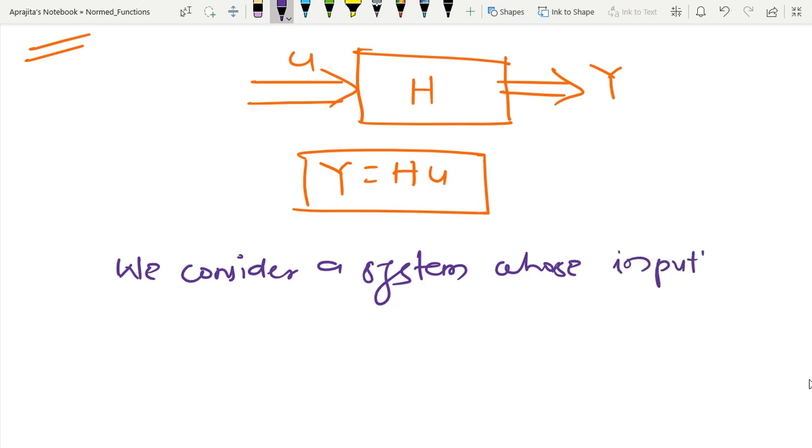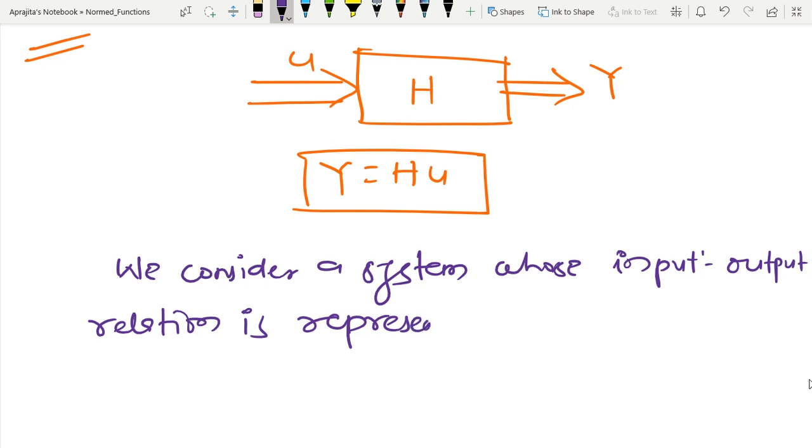I am not considering the intermediate state. I am just going to talk about the input and output relation, which is represented by y equal to HU.